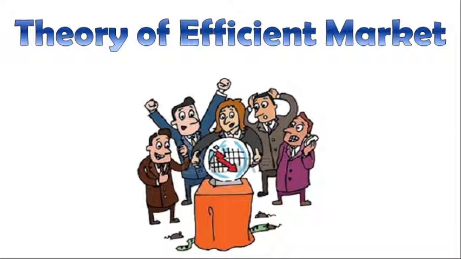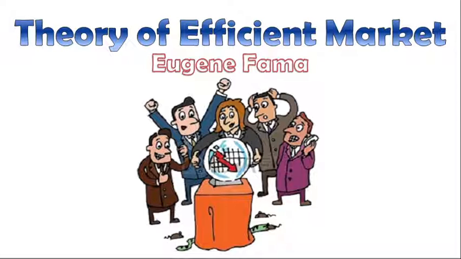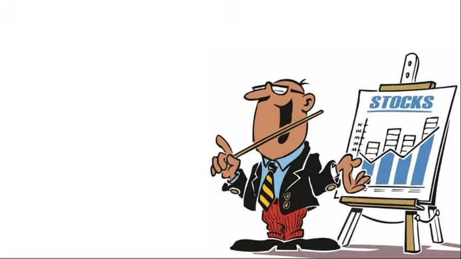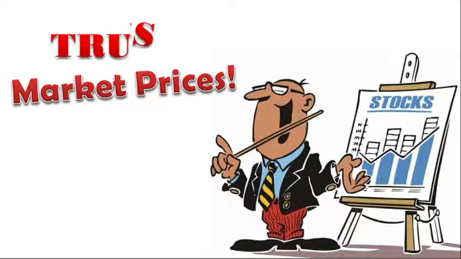But, the theory of efficient markets counters this assumption. This theory was developed by Eugene Fama, an American economist in the 1970s, which states that stock prices reflect all available information. It is a direct implication that it is impossible to beat the market consistently on a risk-adjusted basis, since market prices should only react to new information. So the slogan, "Trust market prices," can sum up the theory.